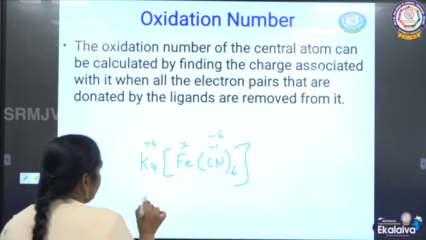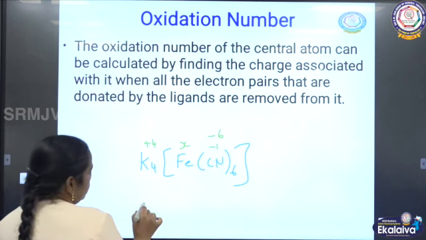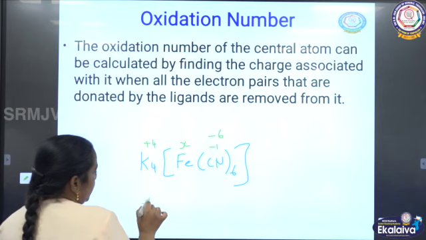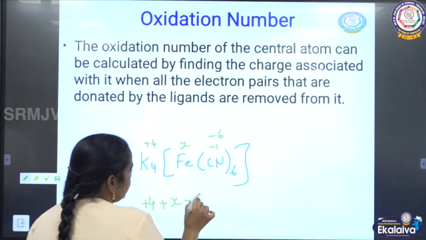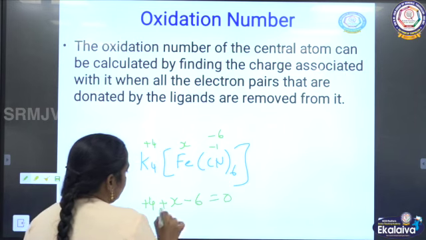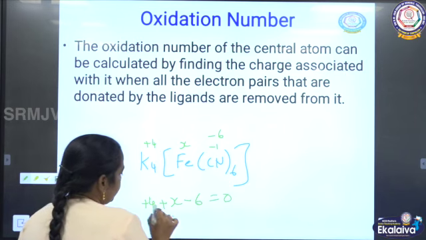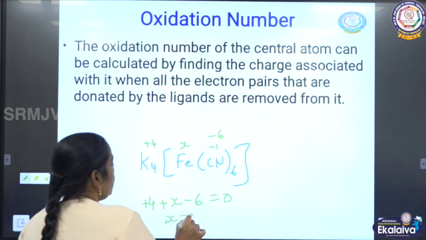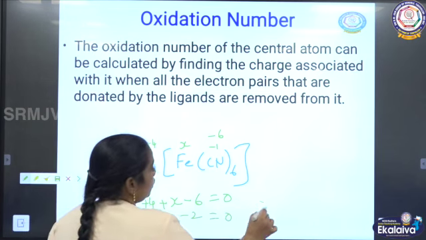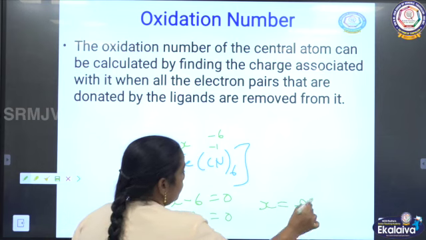Now you can calculate +4 plus X minus 6 equals 0. So X plus 4 minus 6 is X minus 2 equals 0, X equals +2.